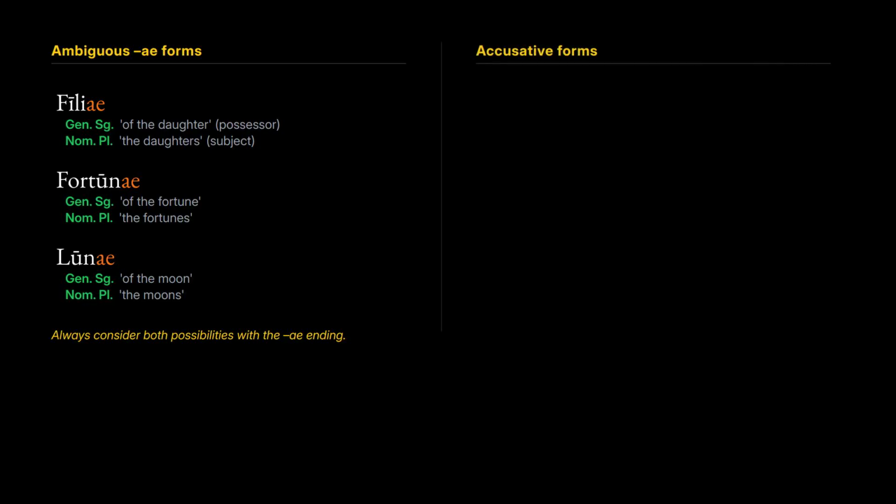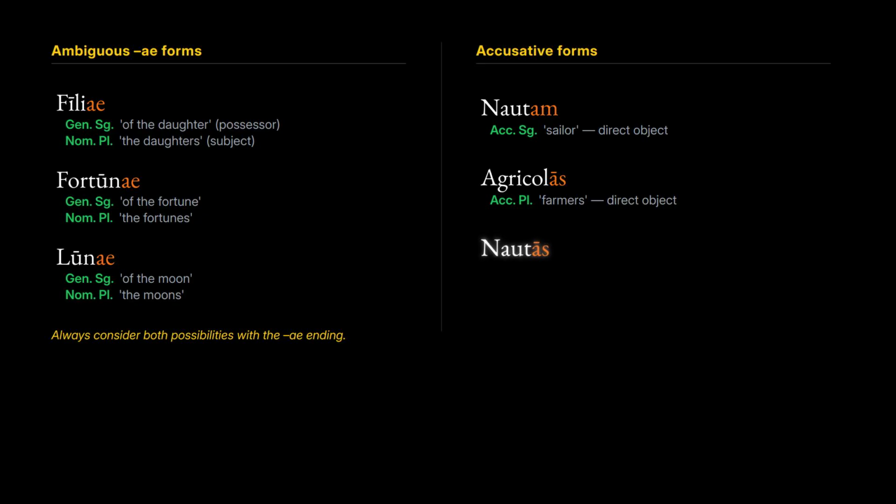Final set. Nautam. Sailor, accusative singular, direct object. Agricolas. Farmers, accusative plural. Nautas. Sailors, accusative plural. First-declension nouns change their endings to show their role.